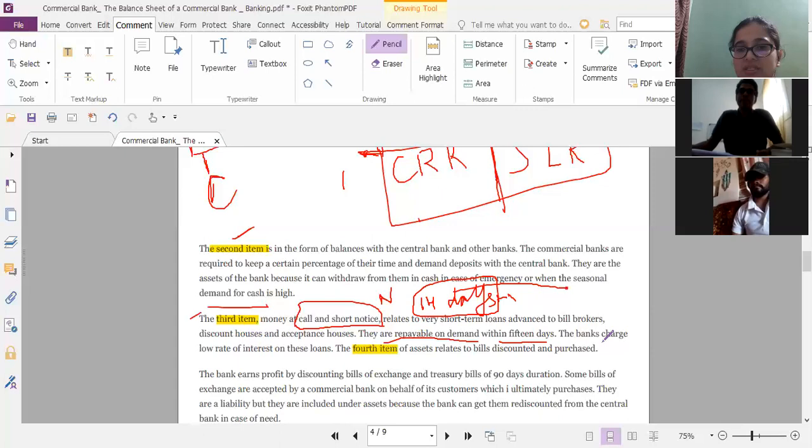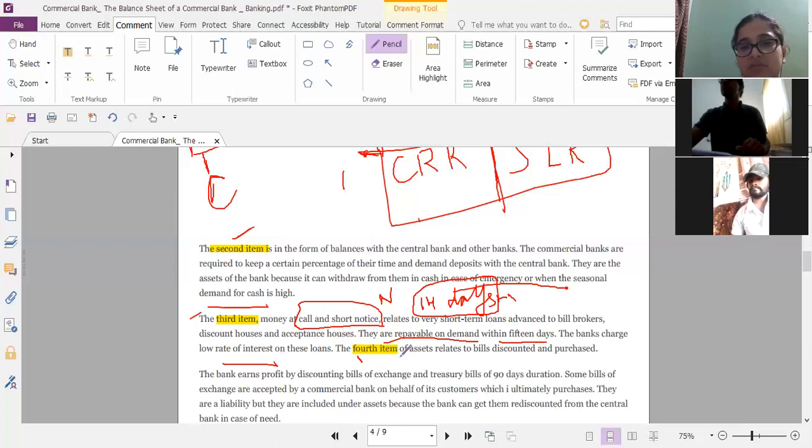So within 15 days, the banks charge a low rate of interest on these loans. Low rate of interest, as it is short notice money, right? Since that money can be asked for anytime, the interest rate will always be low on these loans. So with this, we complete the third item, that is money at call or short notice, right?